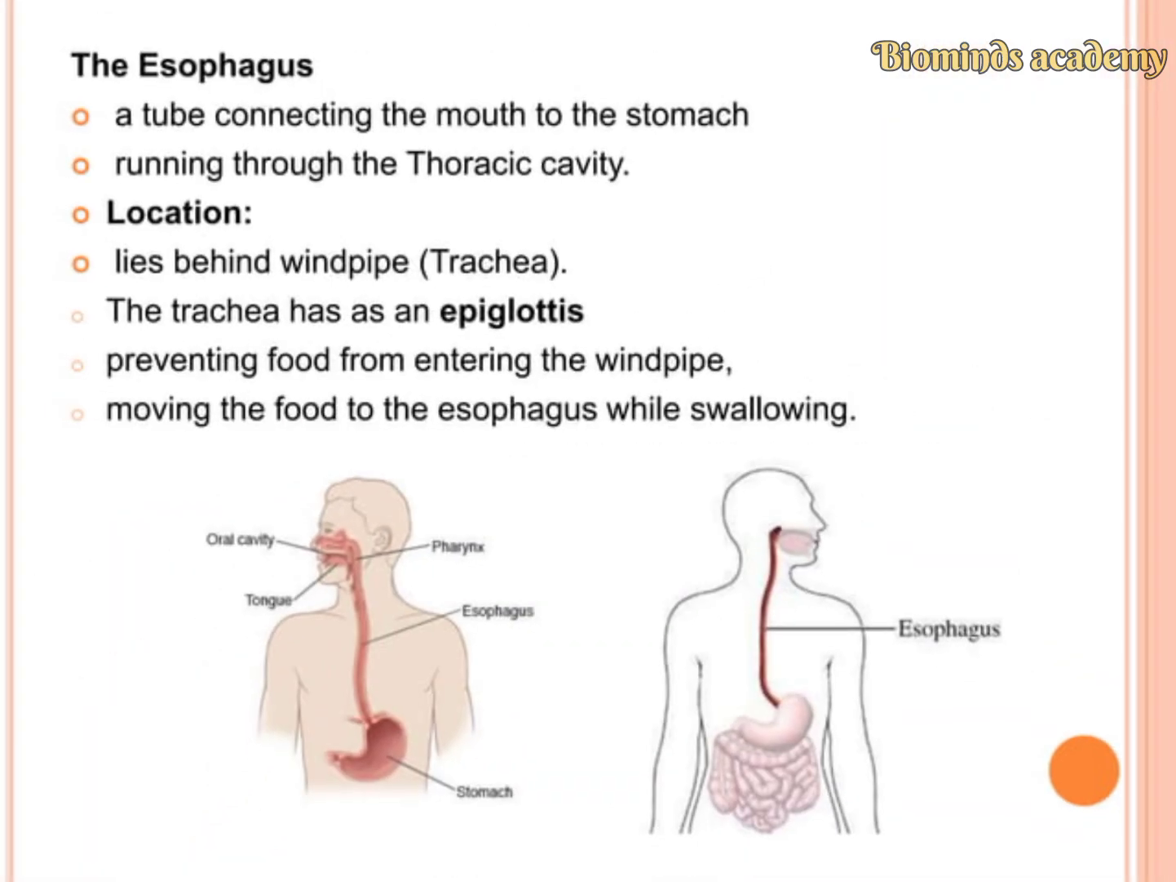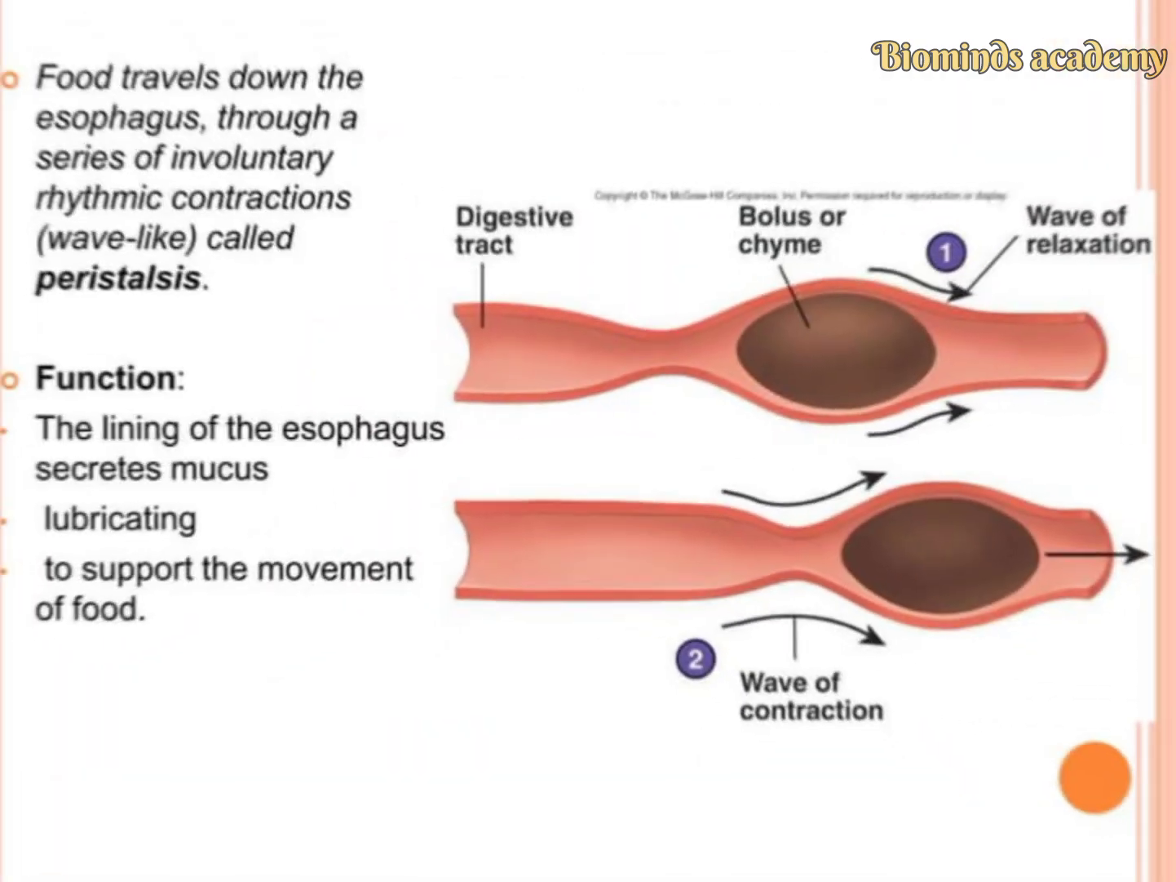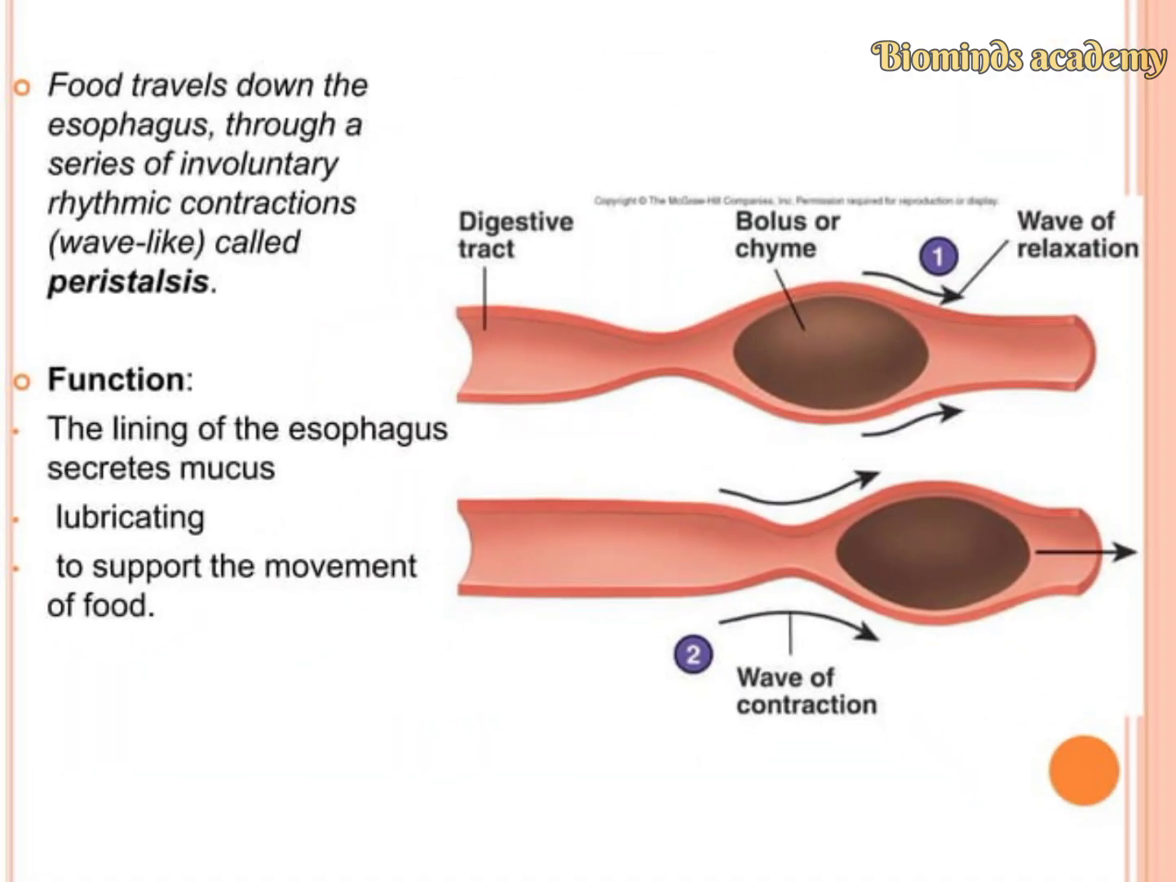Next after the mouth, the esophagus is present. The esophagus is a connecting tube between the mouth and the stomach, running through the thoracic cavity. It lies behind the windpipe, that is the trachea. The trachea has an epiglottis, which helps prevent the food from entering the windpipe, moving the food to the esophagus while swallowing. In the diagram, we observe the peristaltic movement.